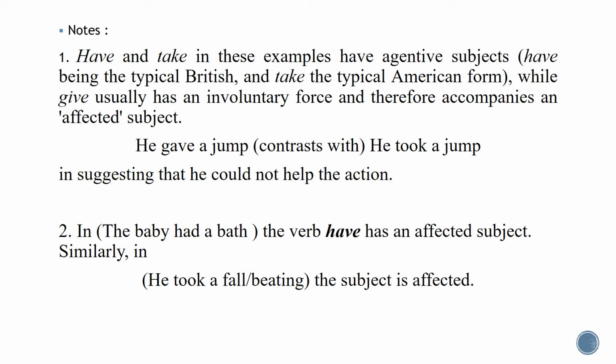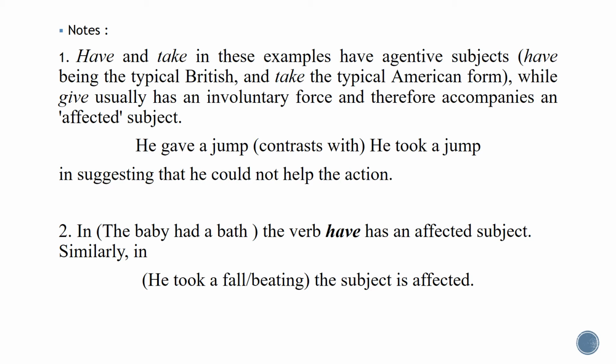Okay, so he could not help the action, so he gave a jump. Here, since before a jump we have the verb give, this means that the subject is affected, not agent. But when we say he took a jump, because a jump is preceded by the verb take, this means that here he is agentive. I need you now to check the meaning of gave a jump and took a jump, to give a jump and to take a jump.